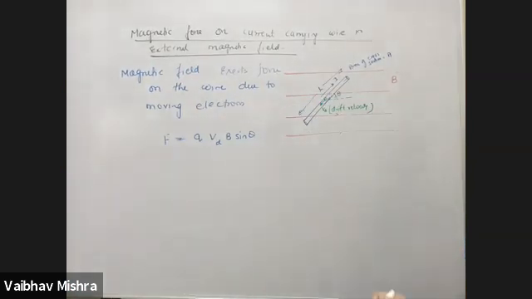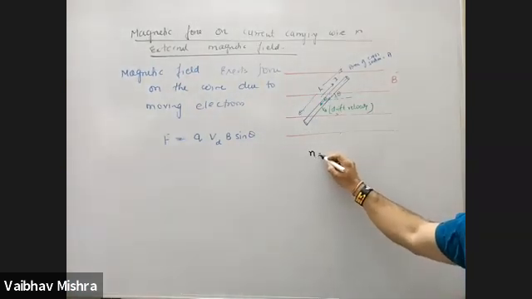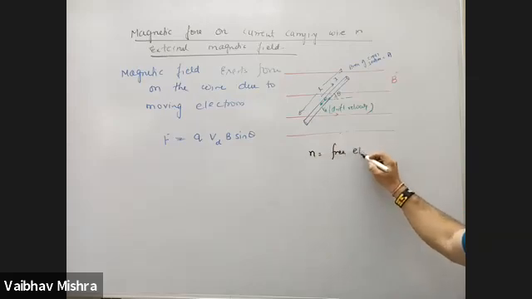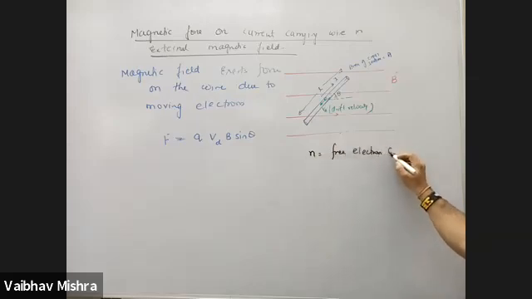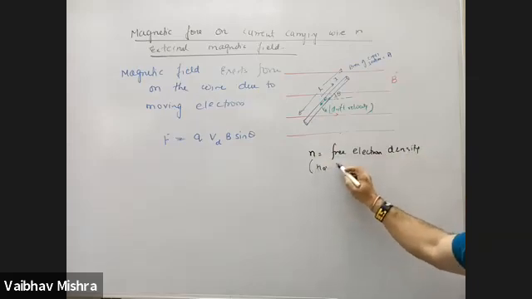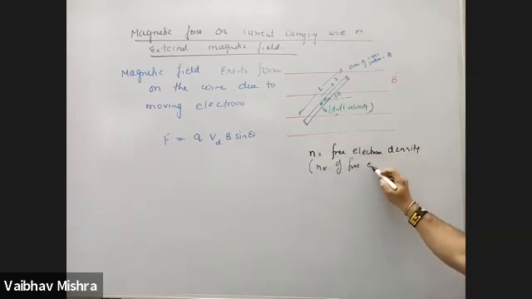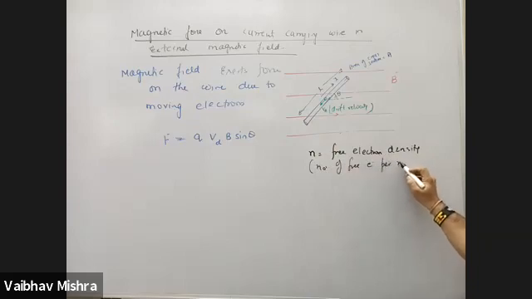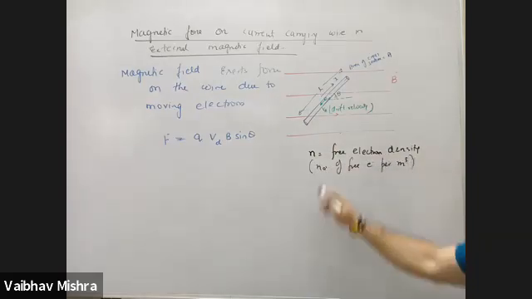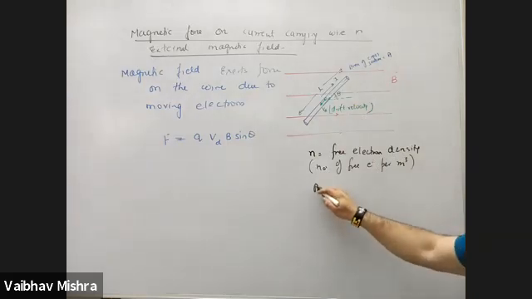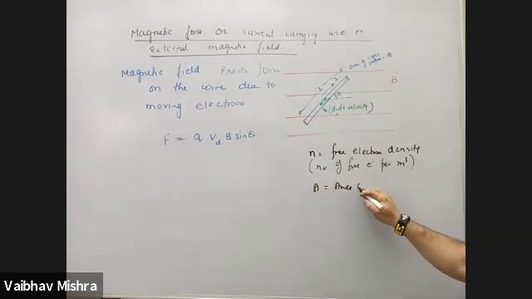So electrons के लिए we had free electron density known for all the metal. Free electron density का मतलब number of free electrons per meter cube or per unit volume. A is the area, L is the length, so we can find the total number of electrons in this wire.